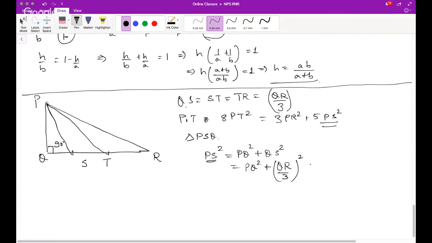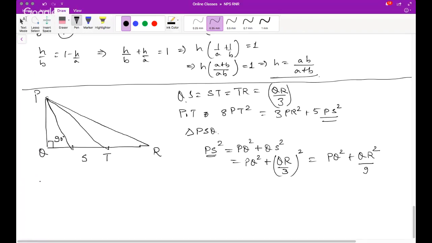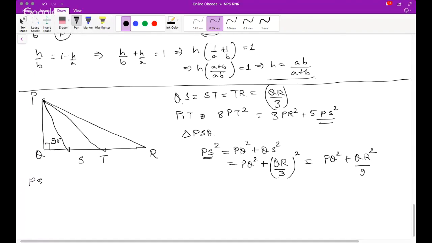So this is nothing but PQ square plus QR square upon 9. So let me write these equations in summarized way here. So PS square is equal to PQ square plus QR square by 9. This is equation number 1.